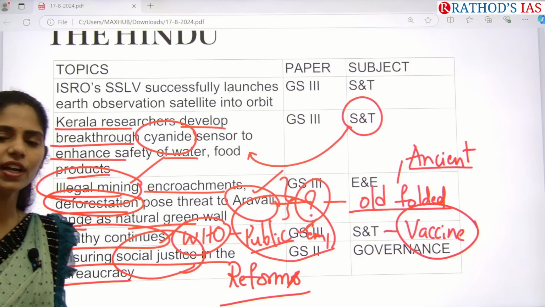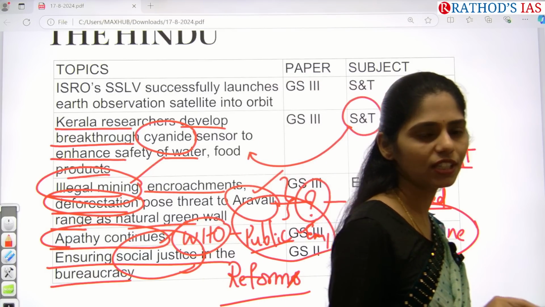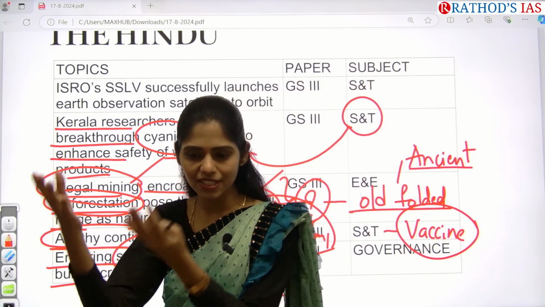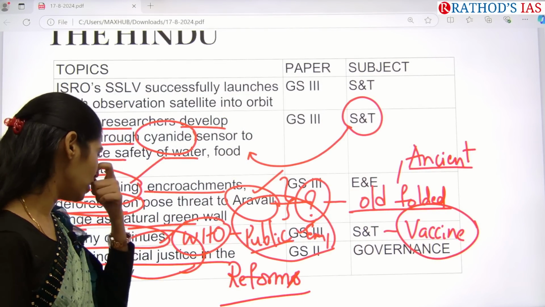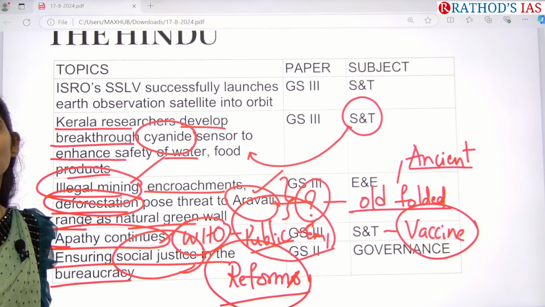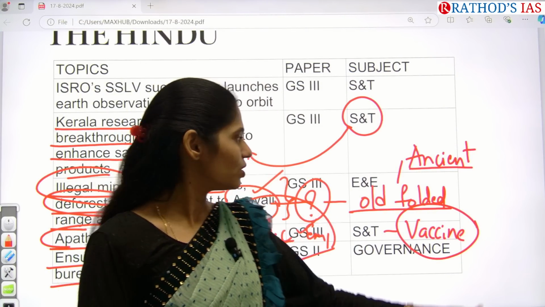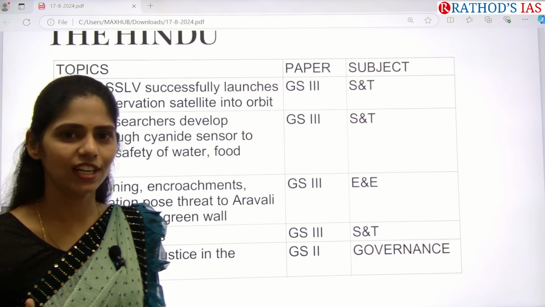bureaucracy. Whenever we talk about governance, one important problem we always focus on is that there is no proper inclusiveness. So we need inclusive governance. That means these people should also be part of the governance-making process. Here you have to understand what steps we can take to make these people more adequately represented in our governance system. Clear? So this is from your governance. And apart from this, there are 3 more articles that we are going to see at last.